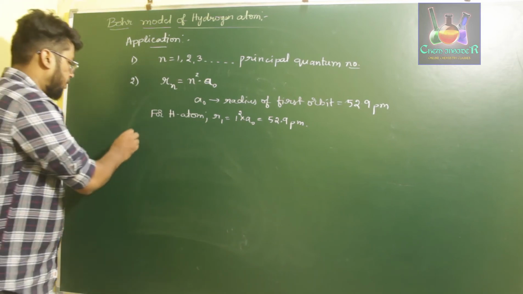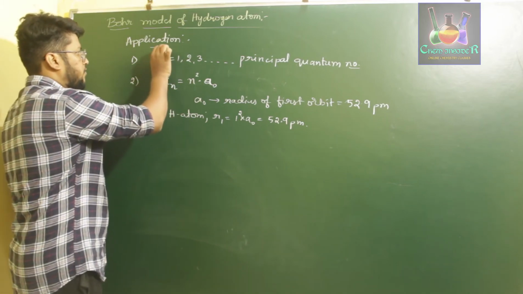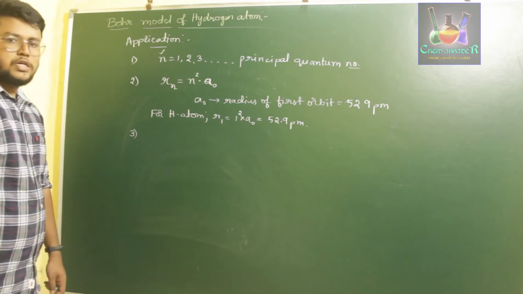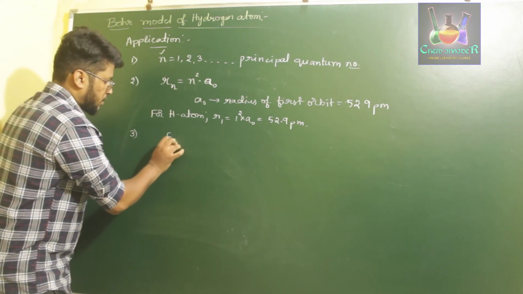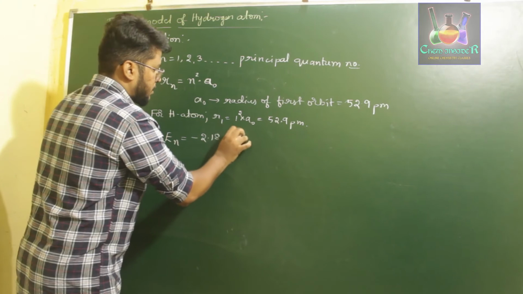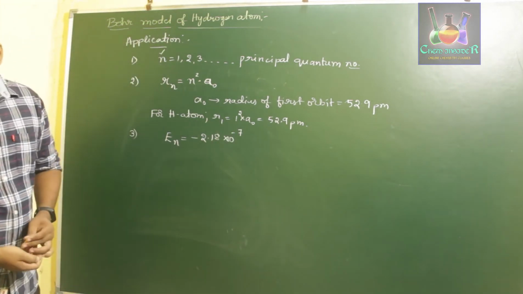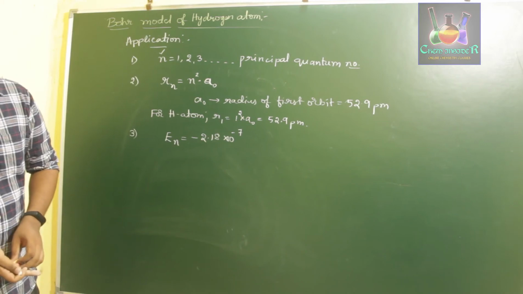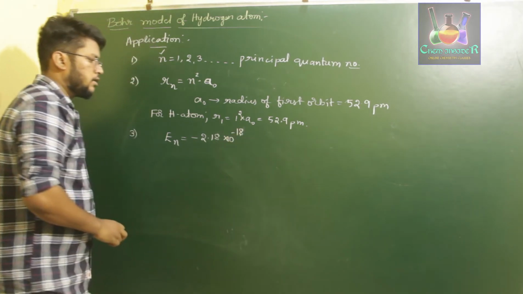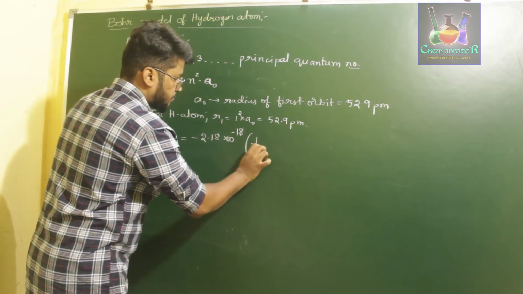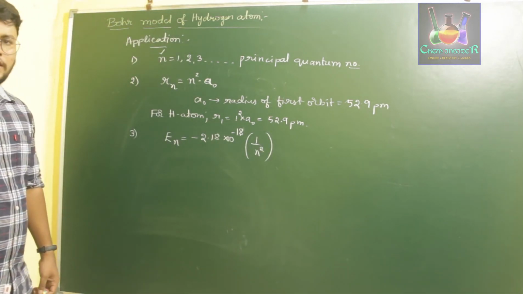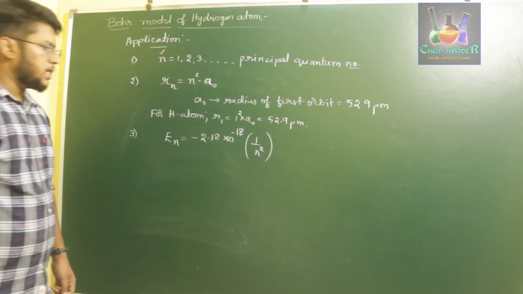Okay, and in the third point, again using this n value, we can determine the energy level of a given orbital or stationary state, which is given by the relation En is equal to minus 2.18 into 10 power minus 18 into 1 by n square joules.